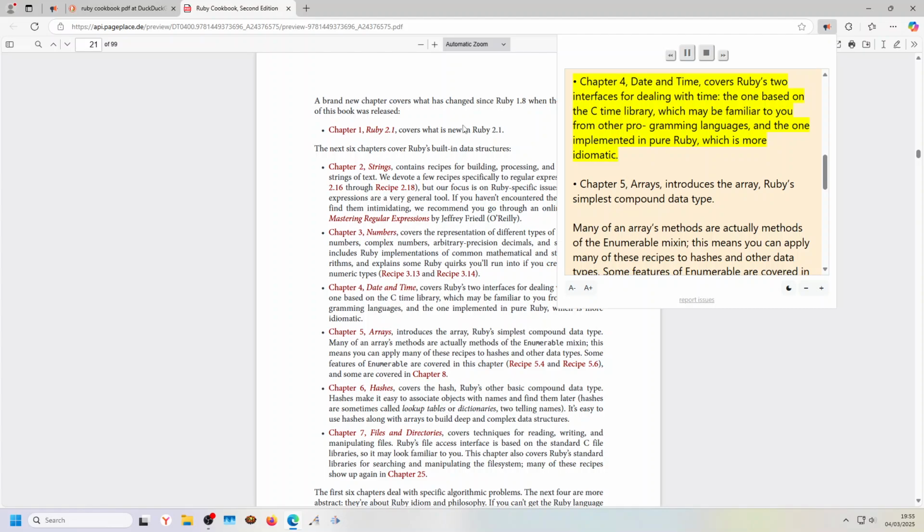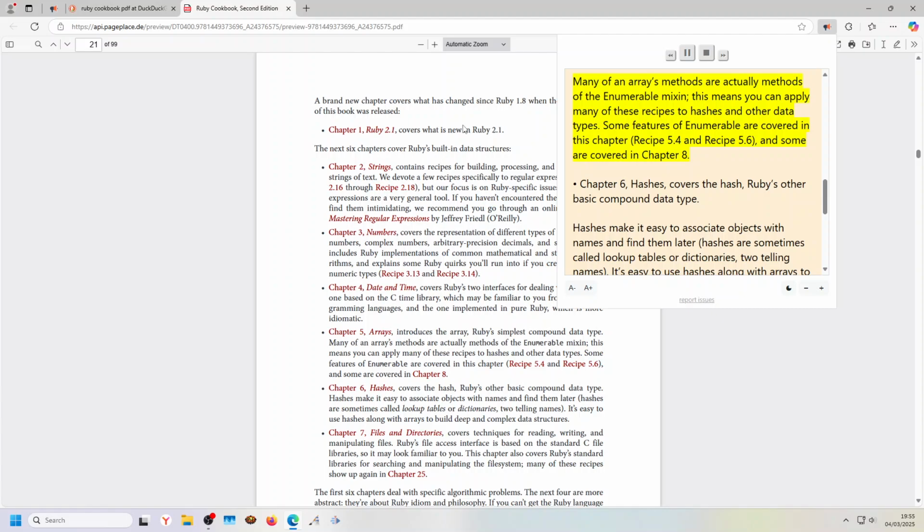Chapter 4, Date and Time, covers Ruby's two interfaces for dealing with time, the one based on the C time library, which may be familiar to you from other programming languages, and the one implemented in pure Ruby, which is more idiomatic. Chapter 5, Arrays, introduces the array, Ruby's simplest compound data type. Many of an array's methods are actually methods of the Enumerable mixin. This means you can apply many of these recipes to hashes and other data types.